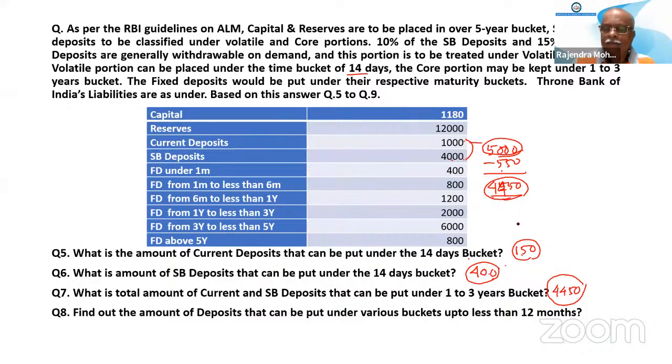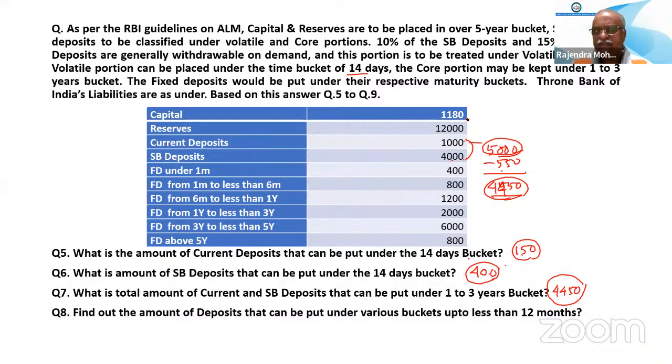Sir, in this question we are neglecting the 15 to 28 days and other buckets. Only 1 to 14 days and 1 year to 3 years we are considering. Why are you ignoring? In class, you said that there is a 15 to 28 days time bucket. What about that? If RBI tells that this has to be put, then what about 15 to 28? What will you put there? Is there something to put there?